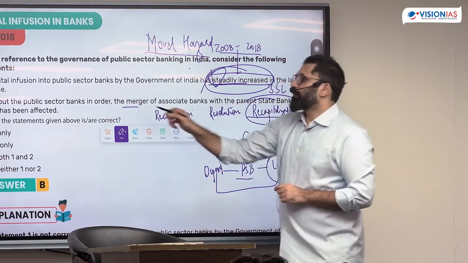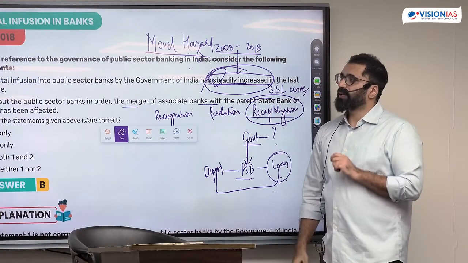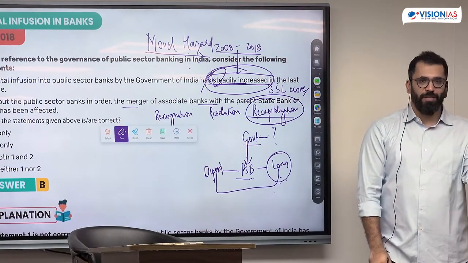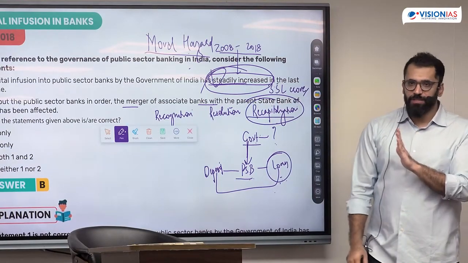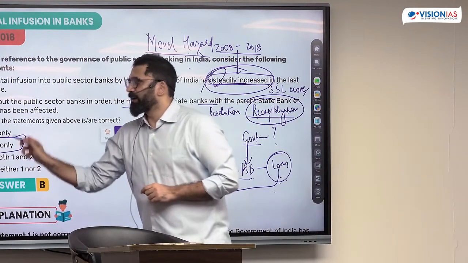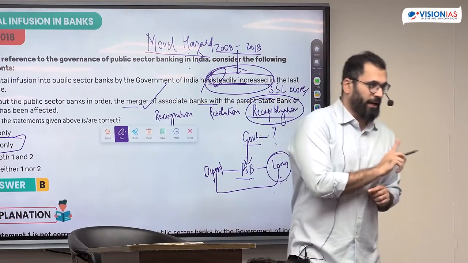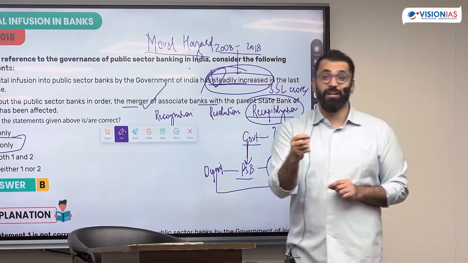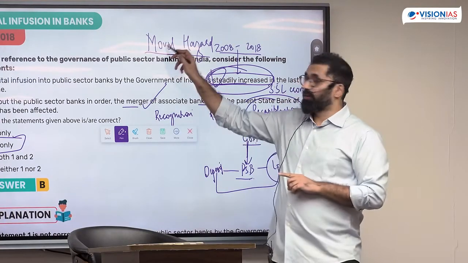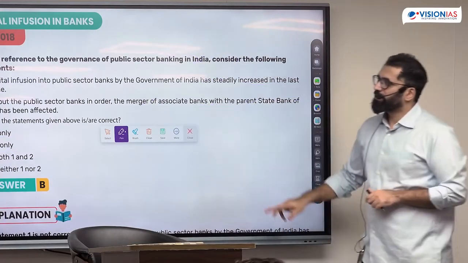To put the public banks in order, the merger of associate banks with parent State Bank of India has been effected. This was the reform step. We merged some of the SBI associates with the main SBI bank. This is true. Is it clear how you can solve it first even if you don't know the fact? The government cannot continuously give money because the government does not have the resource to do so, and also the incentive not to do so because of moral hazard. Answer here is 2 only.